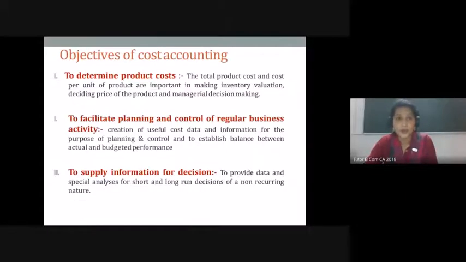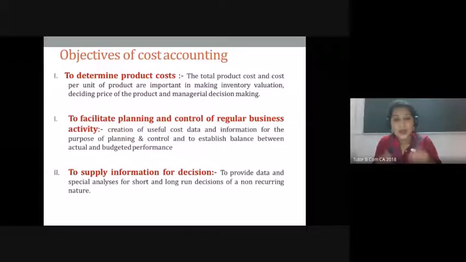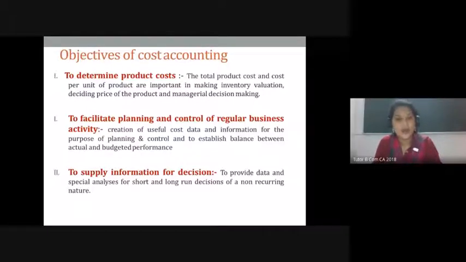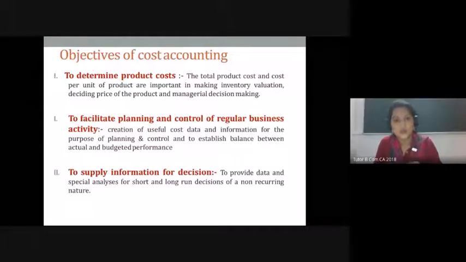So I'm going ahead. We had been discussing this from yesterday. The primary objective of cost accounting, the first one which should run into your mind, is to determine the production cost, which means the actual cost associated with the production of a particular product. What is the requirement for that? If I do not know what the cost is, will I be able to control it? No. So if I want to control it, I should understand what is the cost associated with that particular product, right?